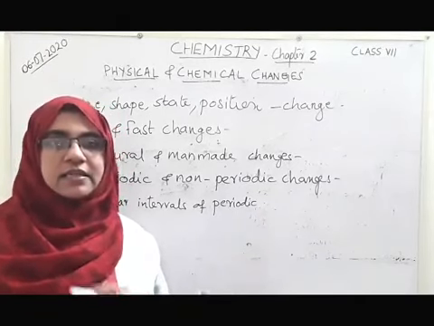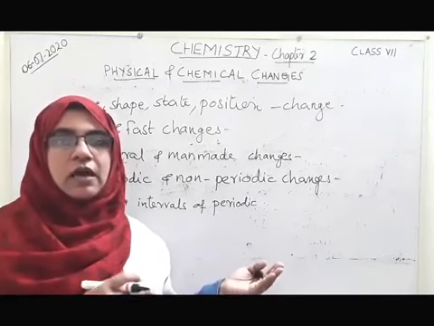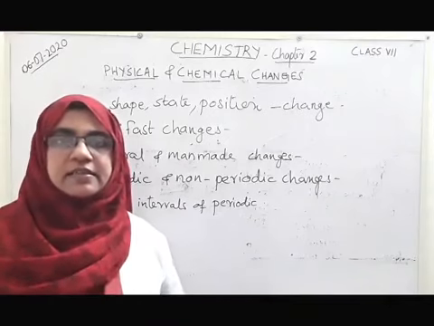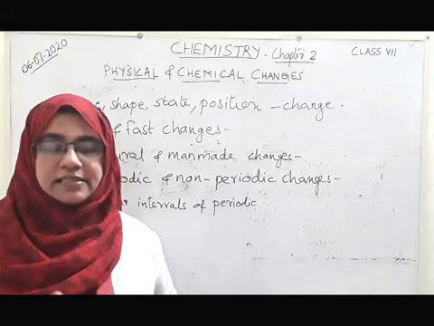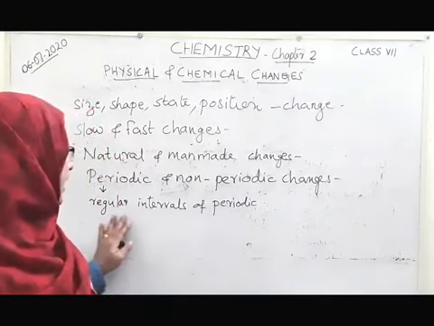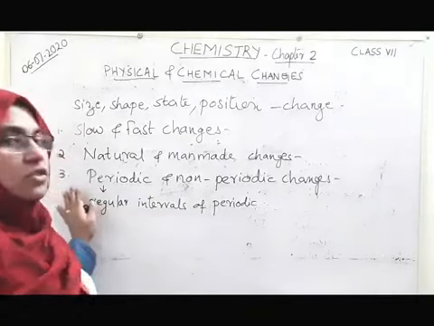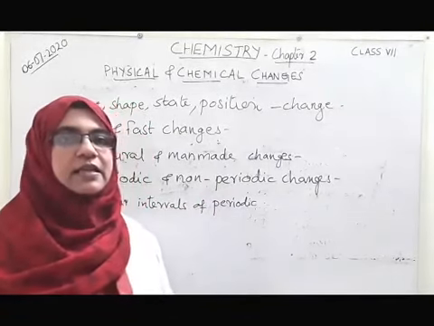After this, the rain will stop, and after some time we will be experiencing winter season. Then as this cycle goes on, again we will be having the summer vacation, isn't it? So they are repeatedly occurring at regular intervals of time. That is what is known as periodic changes. Now what about non-periodic changes?